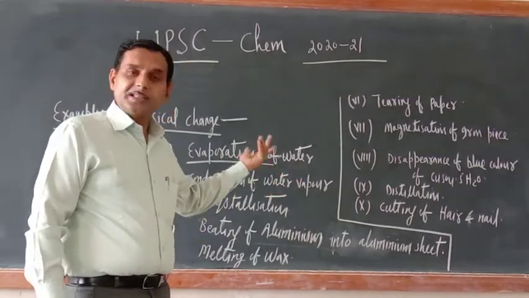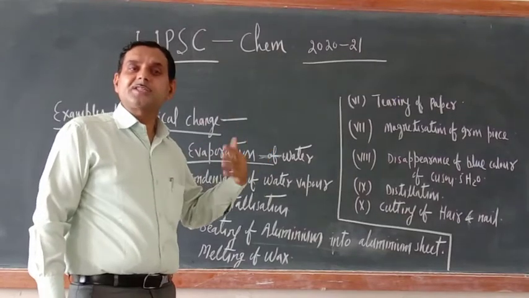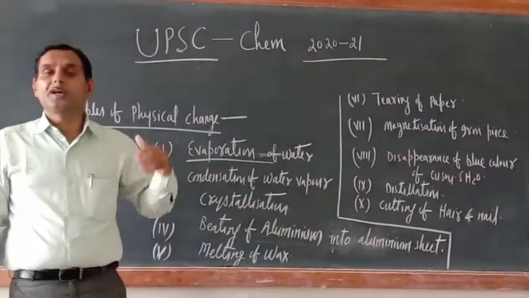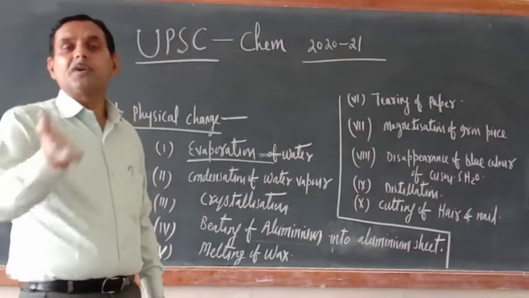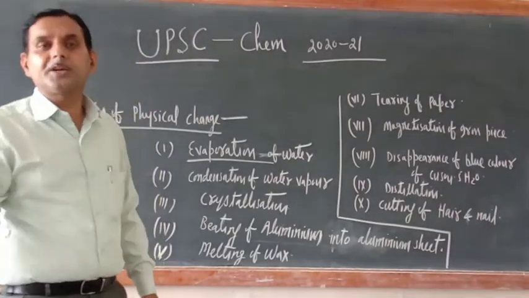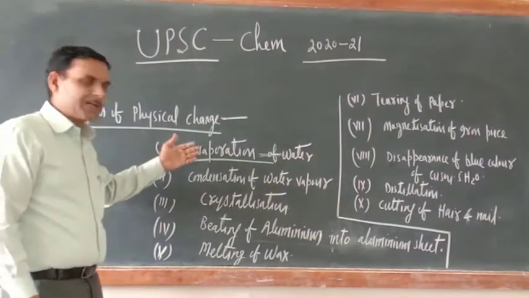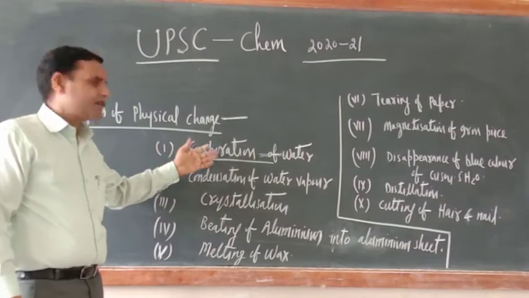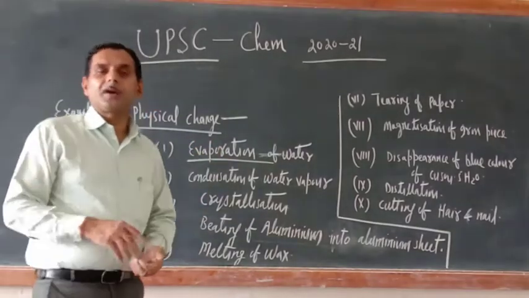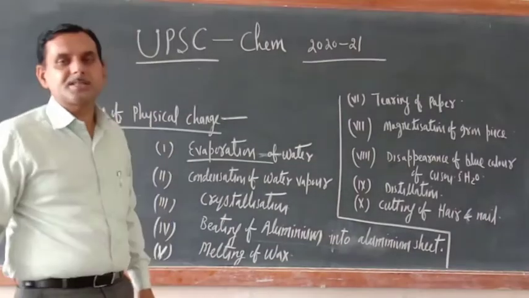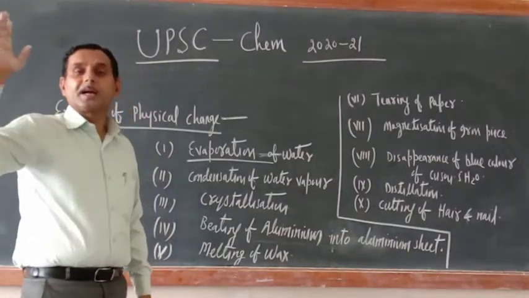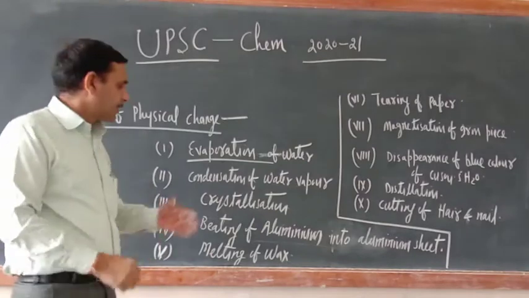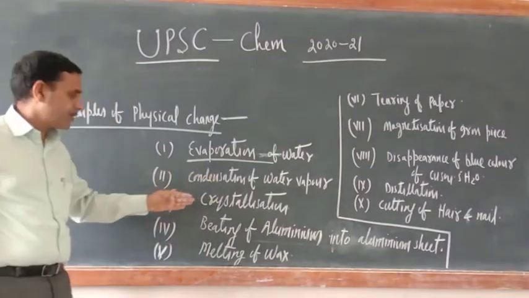The original substance you brought back, and it is a temporary change. Only the physical state is changed. When you started, it was liquid, and after some time it was in the vapor form. Again you can convert it into liquid form. So only the physical state is changed. That is why evaporation of water is an example of physical change. Condensation of water vapor: I don't think there is a need to explain it. When water vapor condenses back into liquid water, only the physical state is changed. That is why it is also an example of physical change.